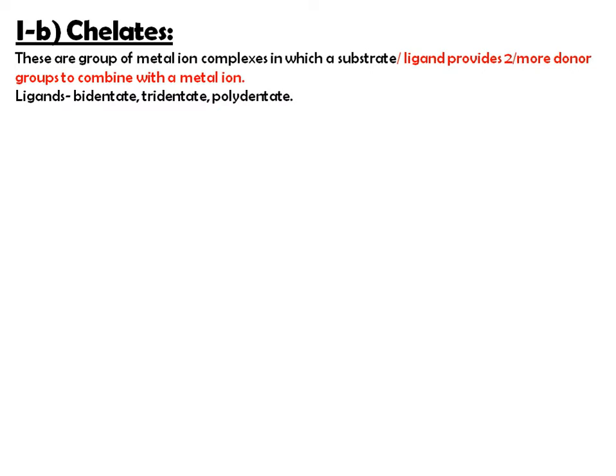Ligands are classified into bidentate, tridentate, polydentate, depending upon how many electron pairs are there in the outer shell of the ligand. Based on this, these ligands are classified into bidentate, tridentate, and polydentate.